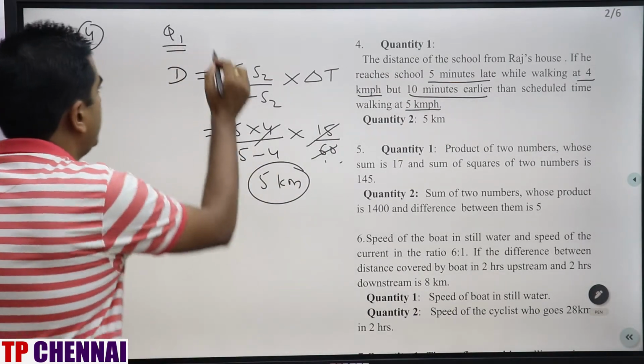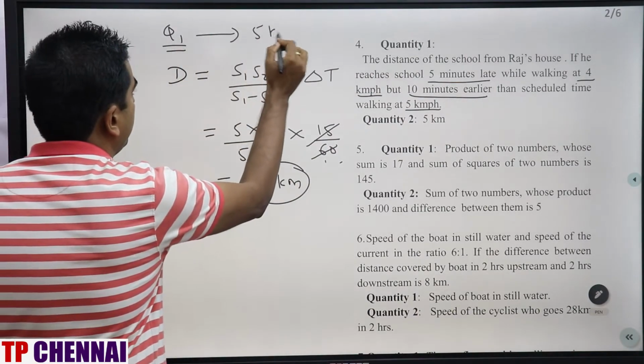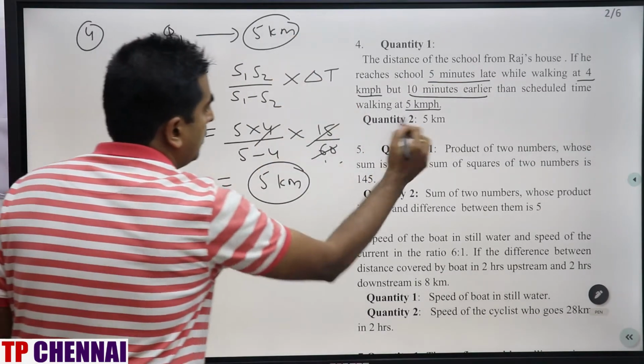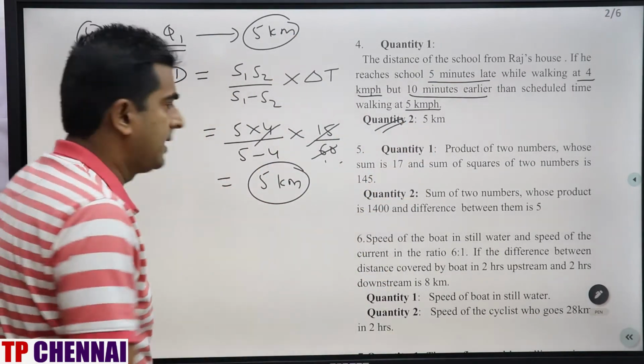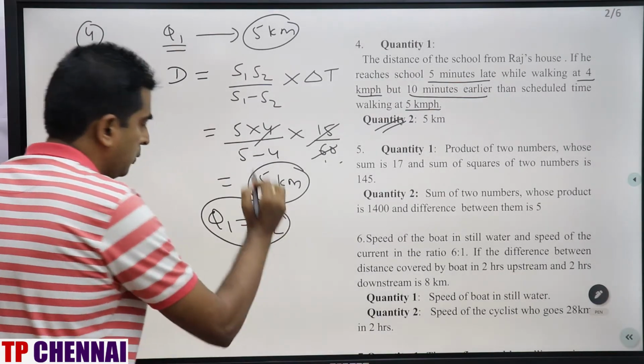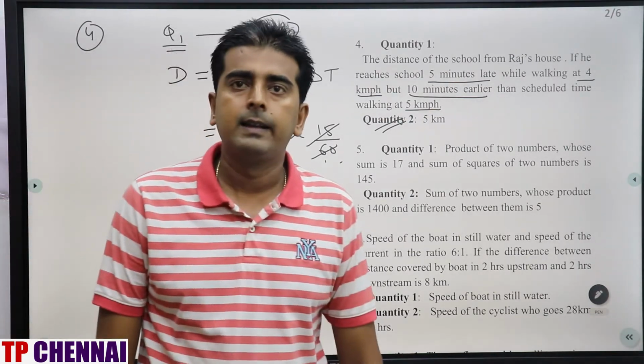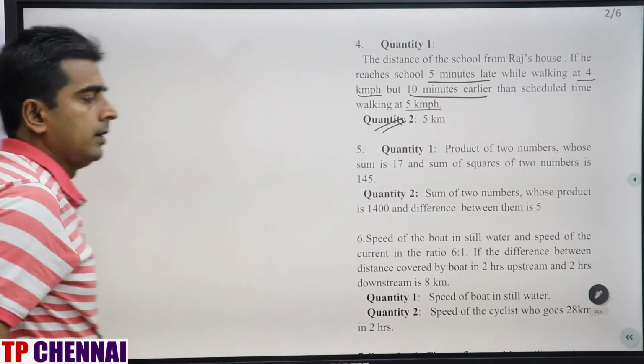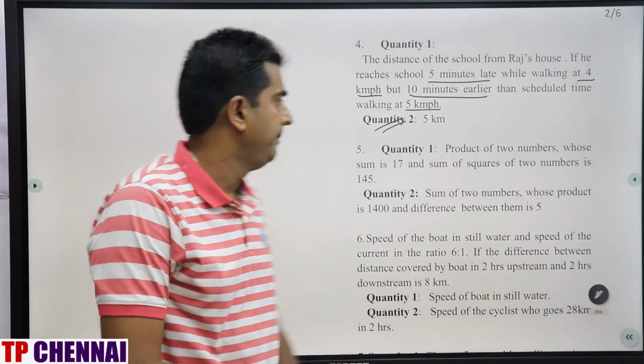And what about quantity 2? Quantity 2 they themselves gave you 5 km. So what is my answer? Q1 is equal to Q2. Clear? Now we'll see question number 5.